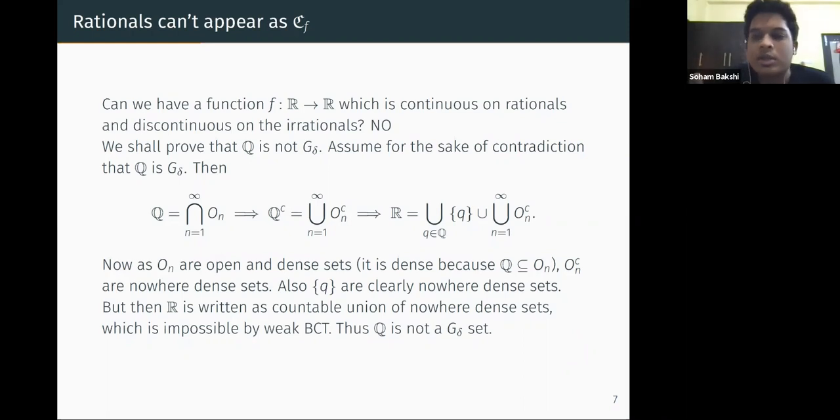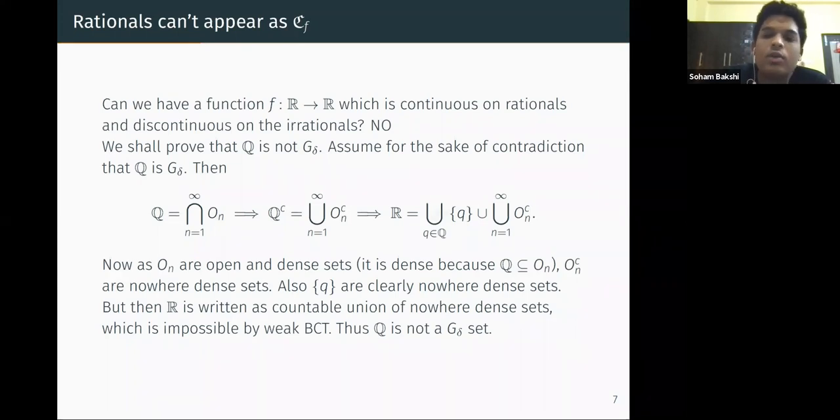Now, just take the rationals also, so you take the union with the rationals on both sides. You will get irrationals union rationals, that is the whole set R of reals. The other side will be the countable union, for each rational number, of all the closed sets. So now we have to check two things, that O_n are open and dense.